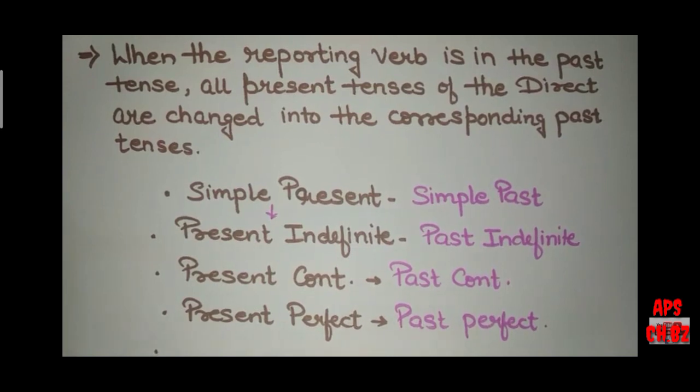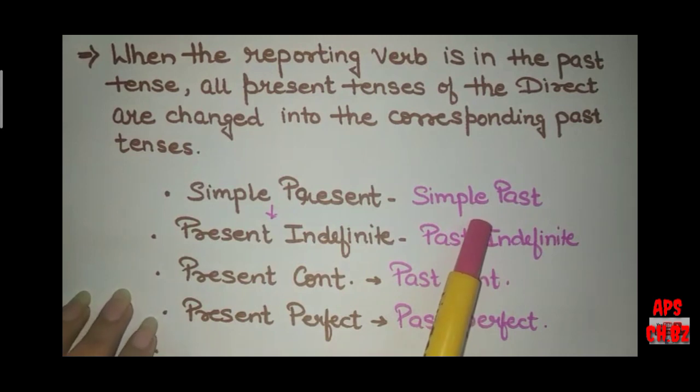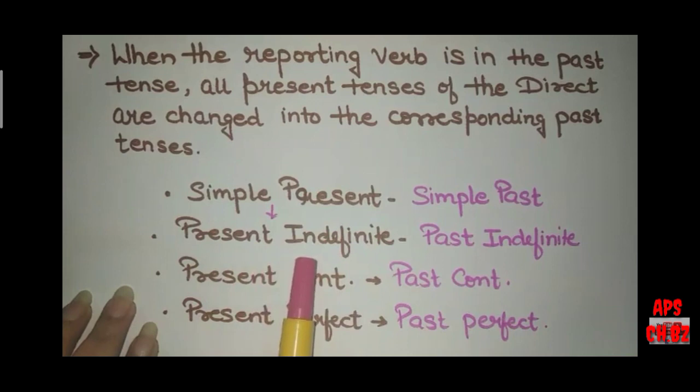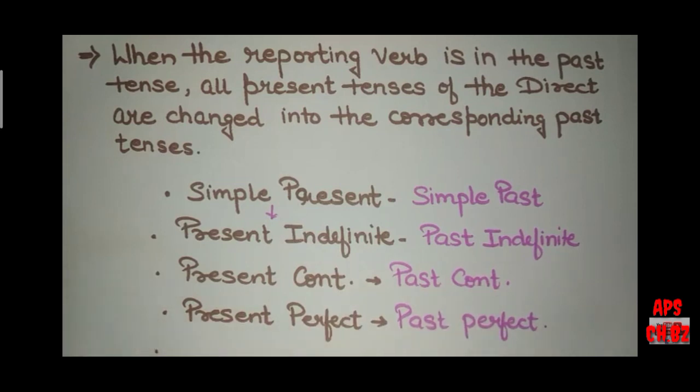All present tenses of the direct are changed into the corresponding past tense. That is, simple present will get converted into simple past. Present indefinite, actually simple present, is the same as present indefinite. It will get converted into past indefinite. Present continuous will get converted into past continuous. Present perfect will be changed into past perfect. And present perfect continuous will change into past perfect continuous.